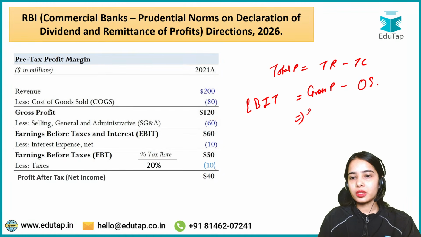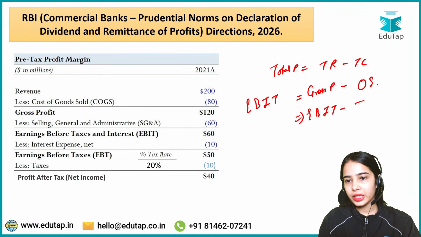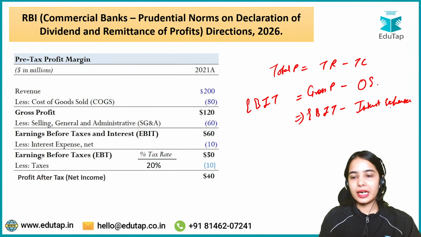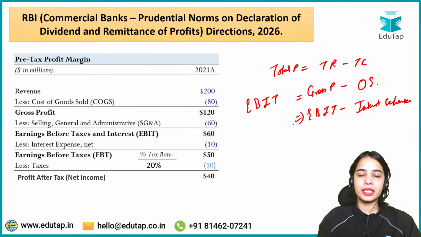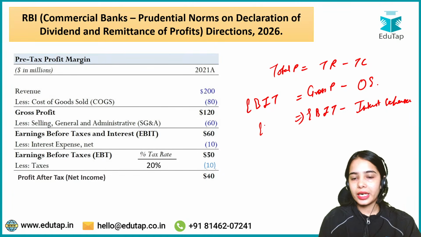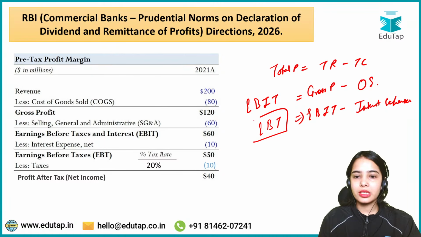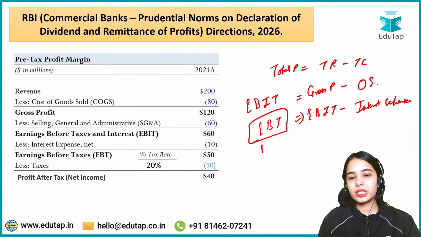Now from the earnings before interest and tax, deduct the interest expenses, the interest that has to be given on the debt that the company has taken. So now you have earnings before tax because you have deducted the interest. So now this is the earnings before paying the tax, or this is the profit before paying the tax.